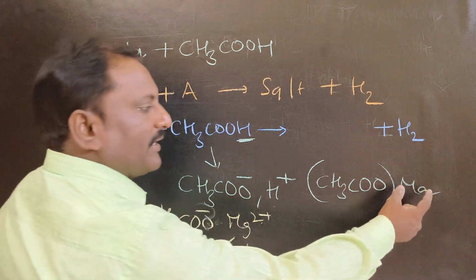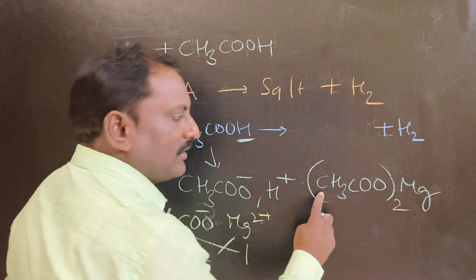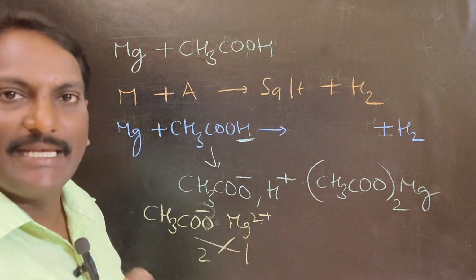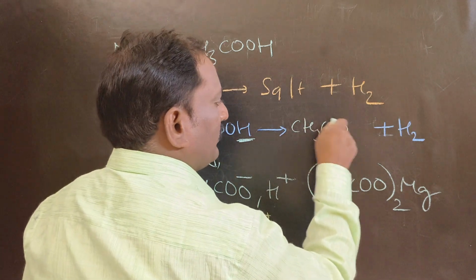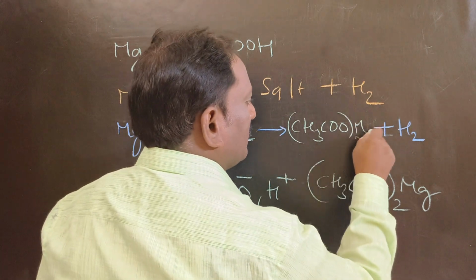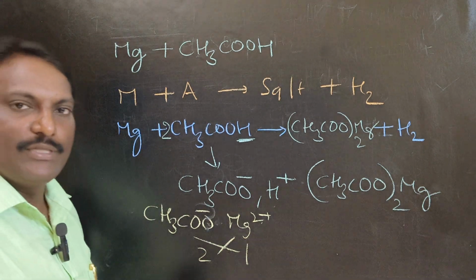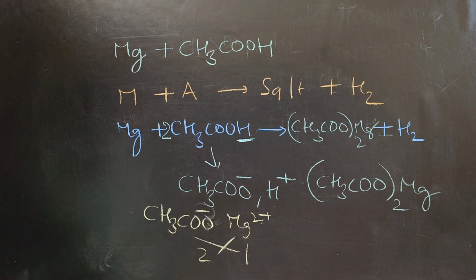That's why the magnesium atom must be written here only, not there. So (CH3COO)2Mg, magnesium acetate. This is a balanced chemical equation. In this way we need to write. Okay, next one.